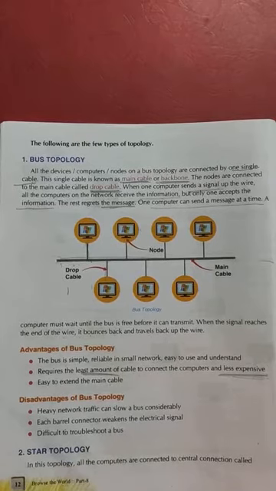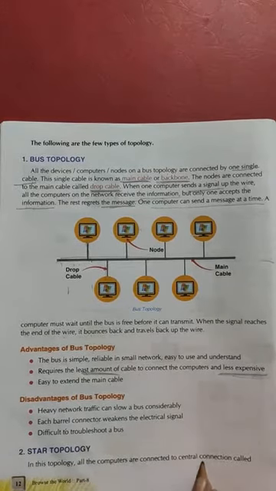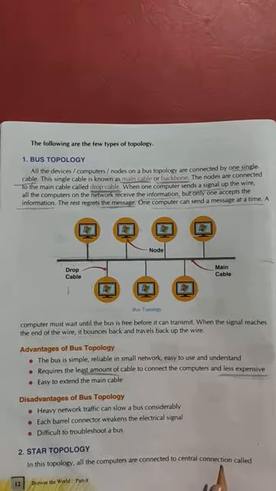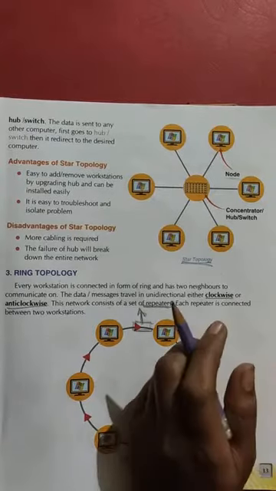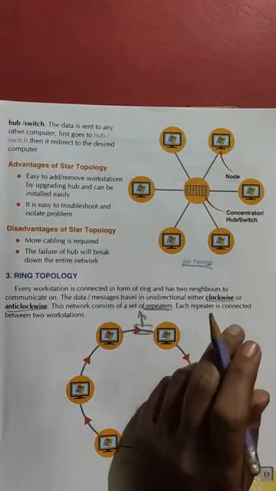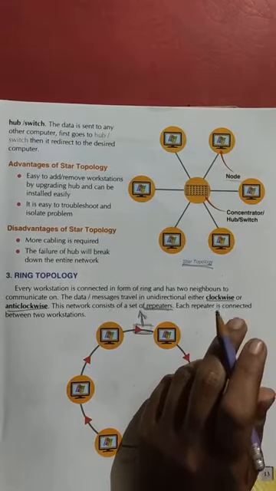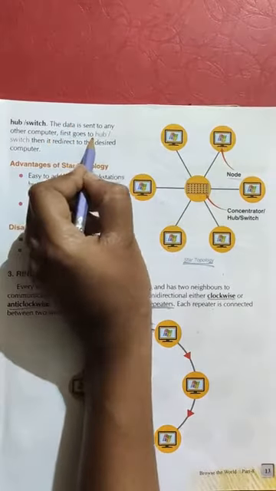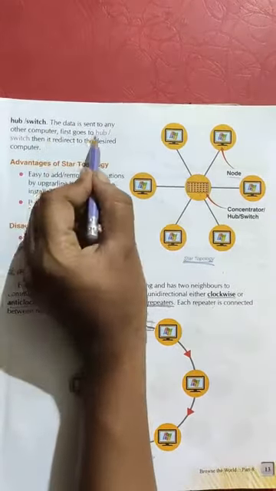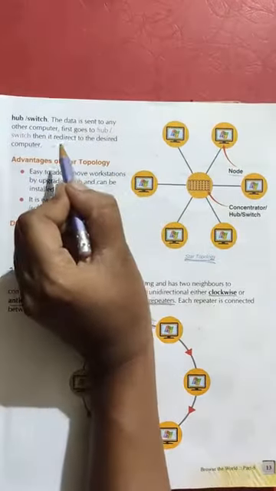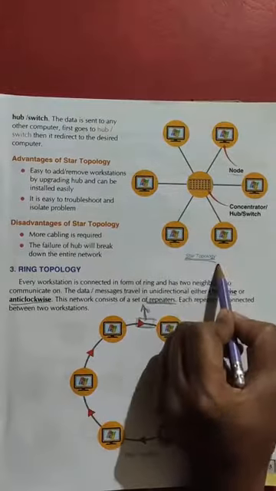Okay, got it? Now second is star topology. In this topology, all the computers are connected to a central connection called a hub or switch. So, students, in this topology we send all data to the hub or switch or connector. When data is sent to any other computer, it first goes to the hub or switch, and then it is directed to the desired computer. So this is your star topology.